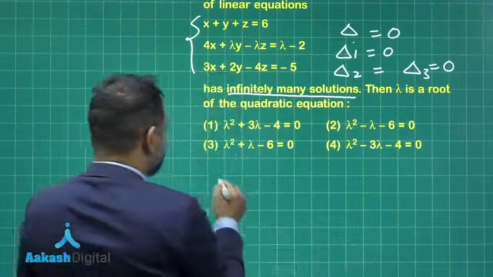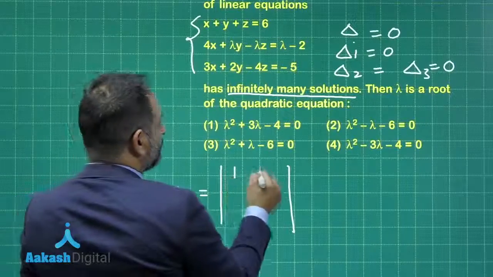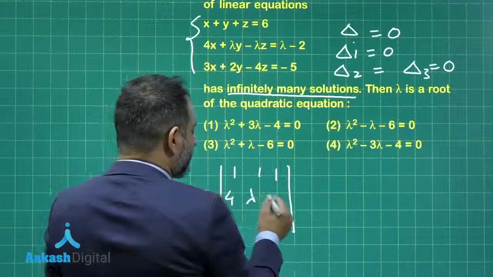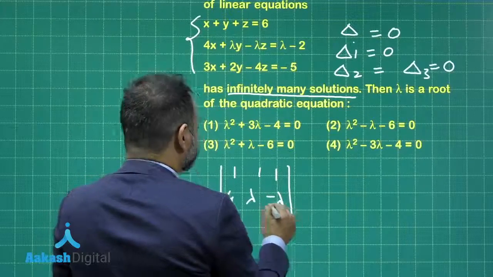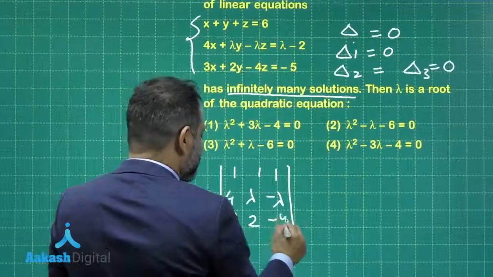So let us calculate the value of delta, which is the determinant with rows 1 1 1, 4 lambda minus lambda, then 3 2 and minus 4.